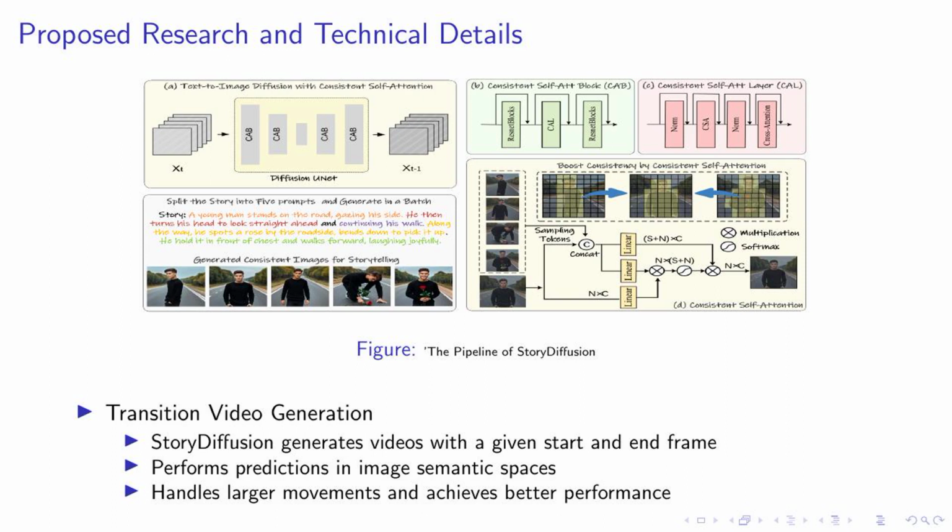Instead, story diffusion performs predictions in image semantic spaces, which allows for a more nuanced and accurate representation of transitions. This approach is particularly effective in handling larger movements, resulting in improved performance. In essence, story diffusion is a powerful tool that can generate high-quality, consistent videos for storytelling, providing a new avenue for content generation.